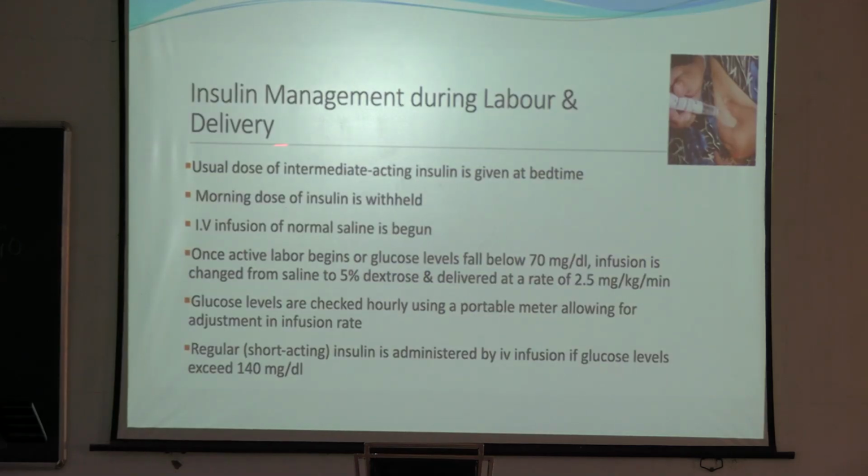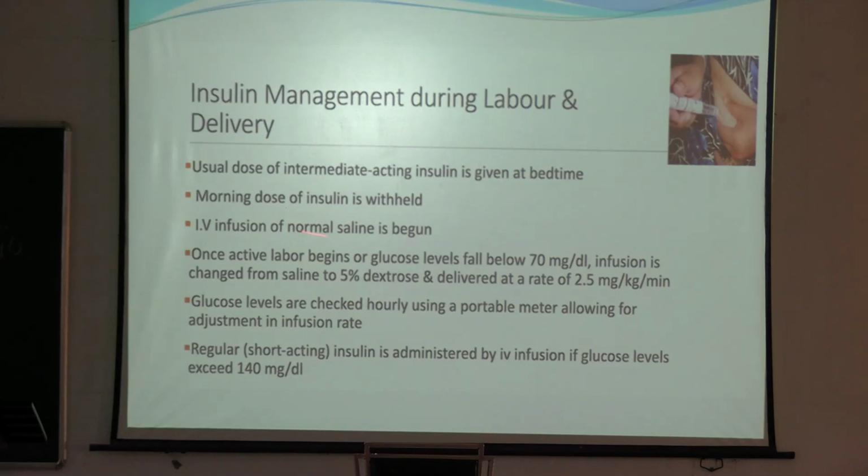Insulin management during labor and delivery. What we normally ask the patient: you can use a normal dose of intermediate insulin at bedtime before the date of delivery. Okay. Morning dose of insulin is withheld. Okay. She will not take the morning dose.